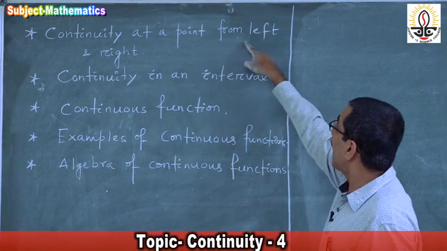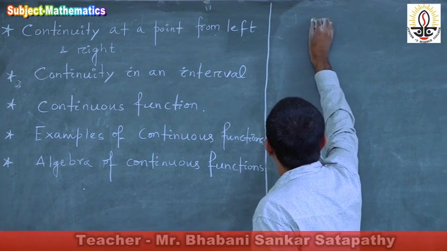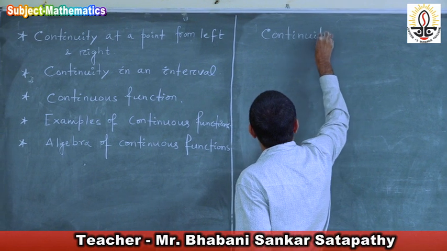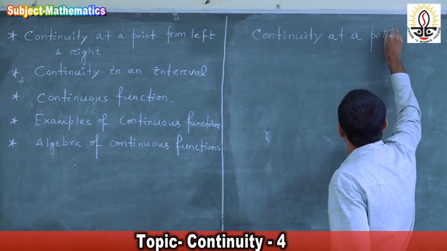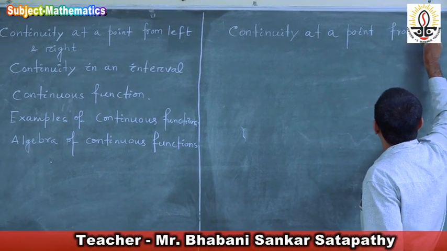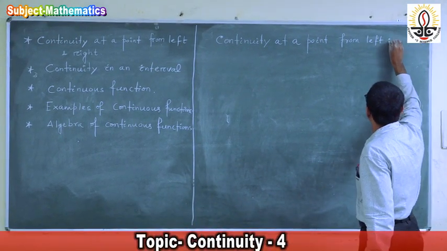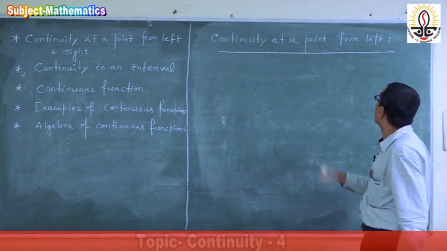Now, continuity at a point from left and right. Let us read first from left. Continuity at a point from left.